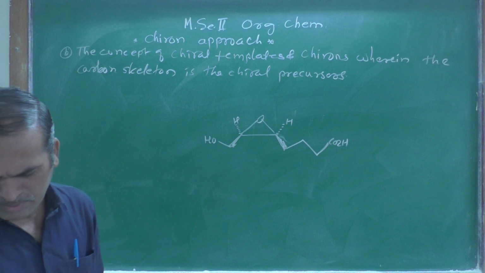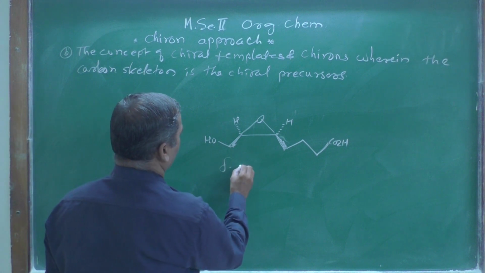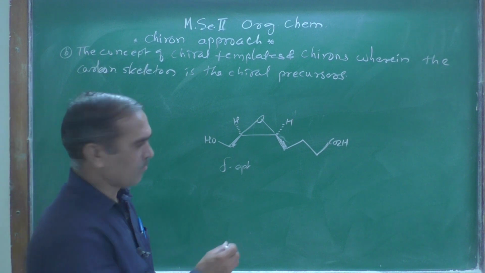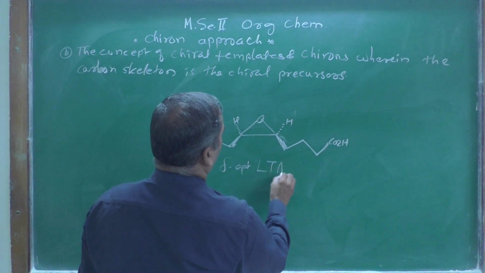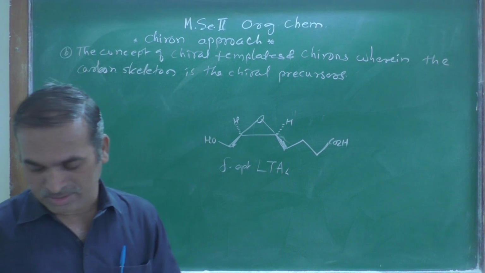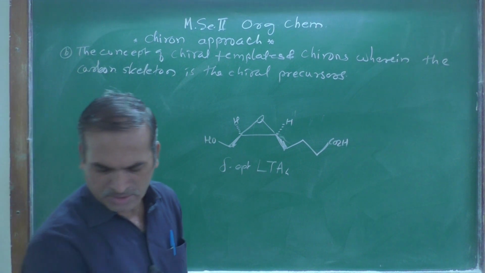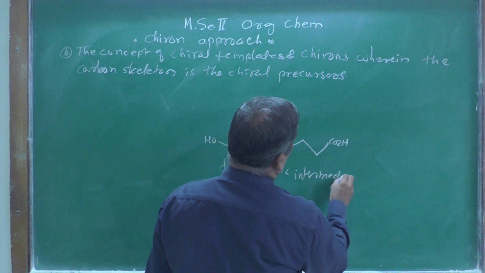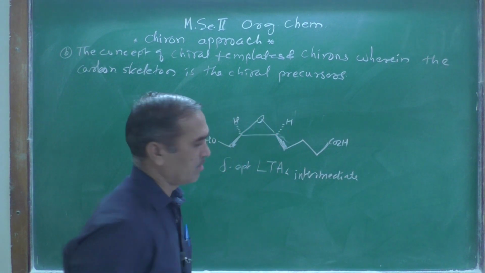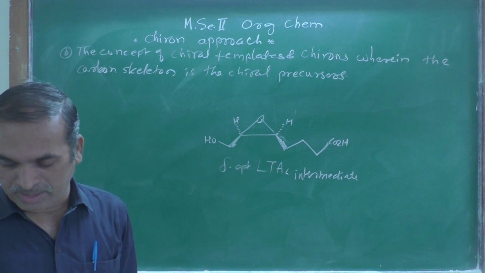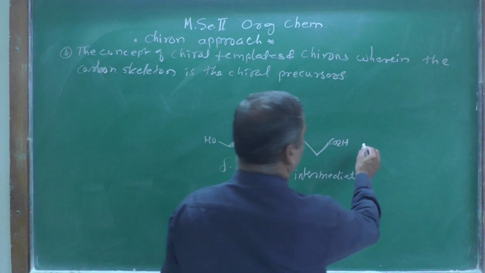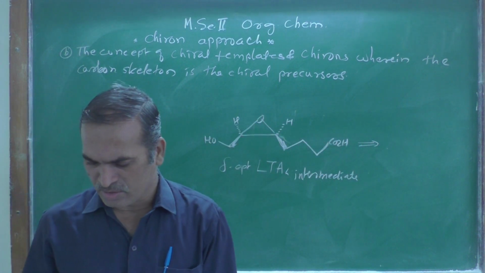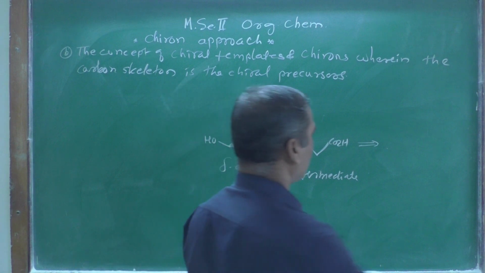The name of this compound is delta EPT LTA4. That is a drug's name, an intermediate. This is an intermediate. This is one, and what would be the precursor? You can synthesize this compound by using this molecule.